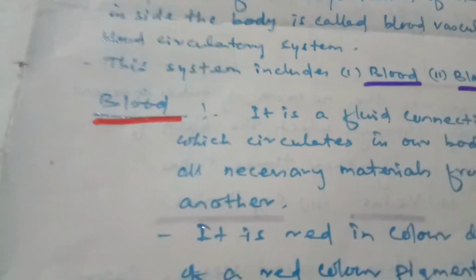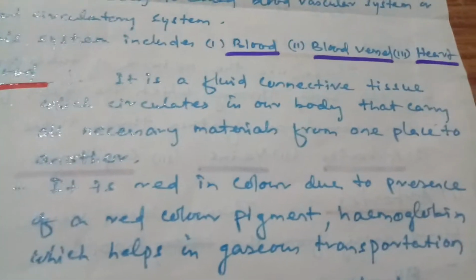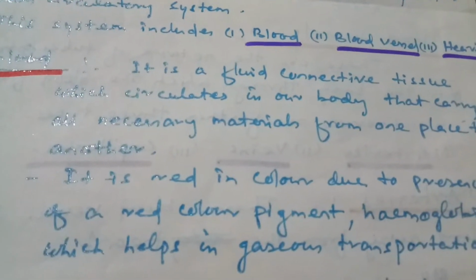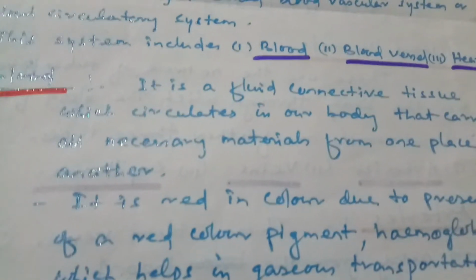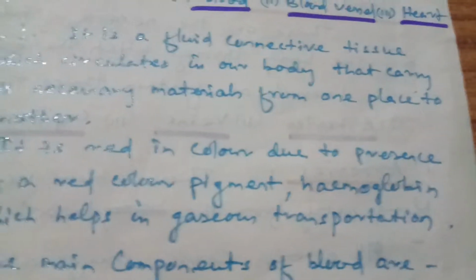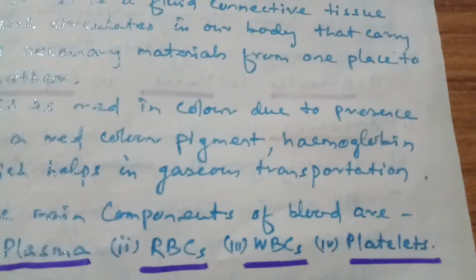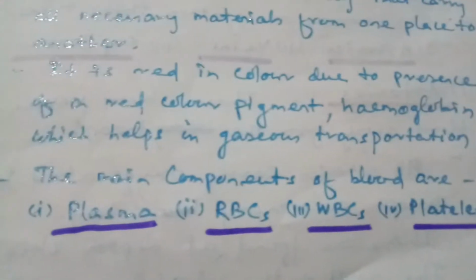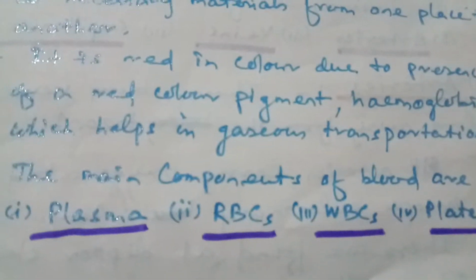Then coming to the blood. Students, blood is a fluid connective tissue which circulates in our body and carries all the necessary materials from one part to another. It is red in color due to the presence of a red pigment called hemoglobin, which helps in gaseous transportation. Students, the main components of the blood are plasma, RBCs, WBCs and platelets.